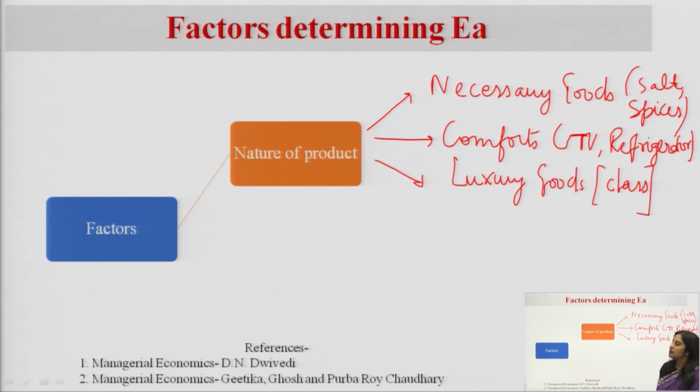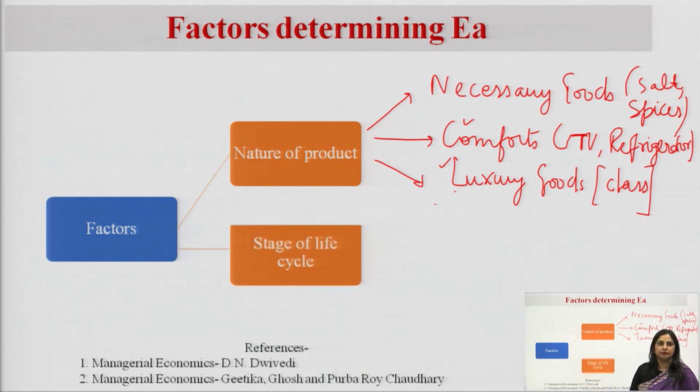So, in case of comforts and luxury goods, the value of EA is higher. Generally, it is analyzed that they have higher elasticity of advertisement. It means it is good for them to advertise, or their advertisement has positive impact on their sales.